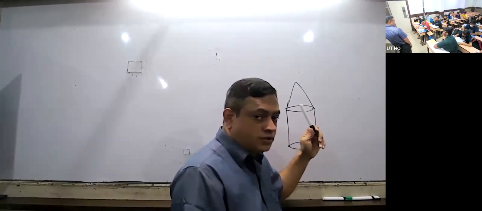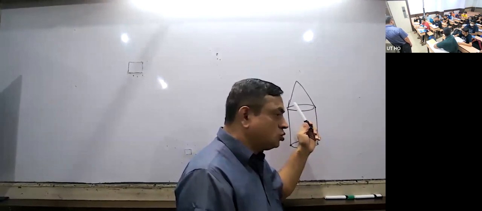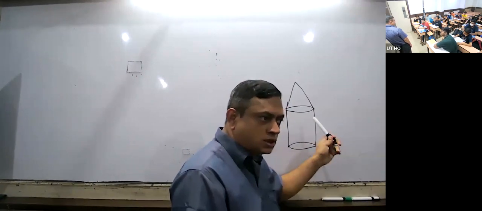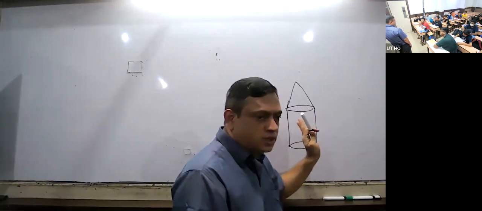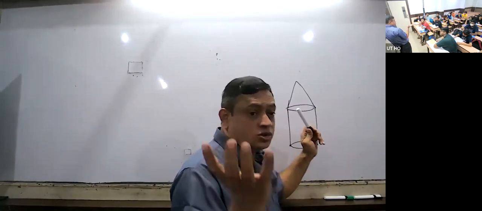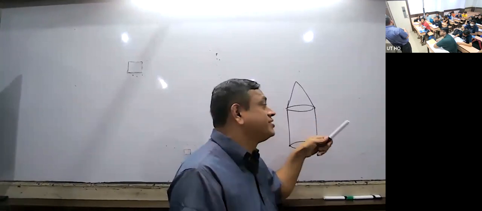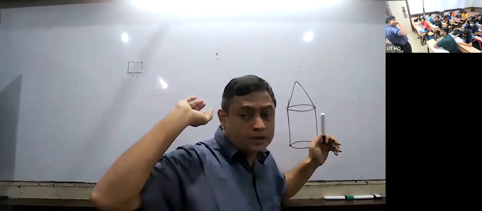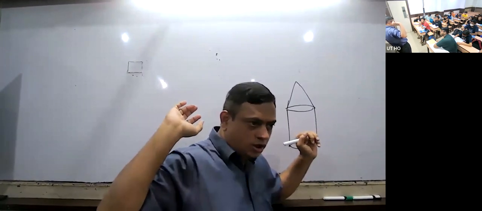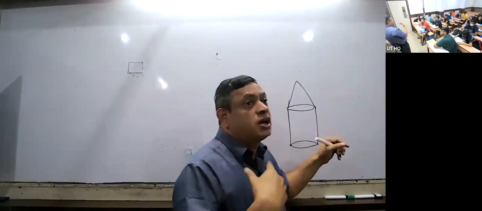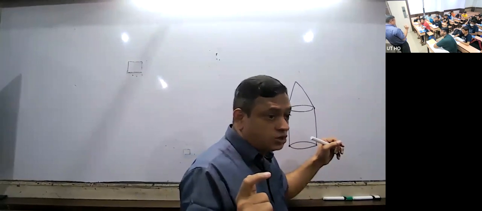Find the total surface area of the solid means you don't take the total surface area of the cylinder plus the total surface area of the cone. We say visible surface area. Visible means the surfaces you can see outside, or the surface that can be painted. That is called the visible surface area, and that area you have to take. So it's not only the formula; after that, analyze the figure and then do it.